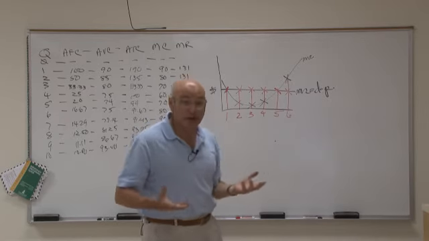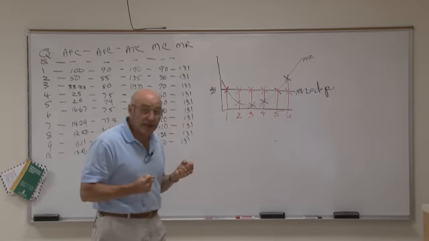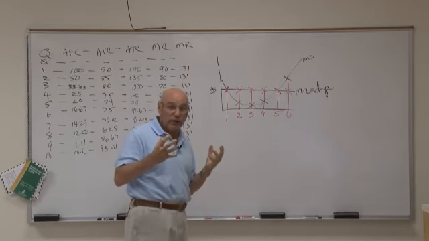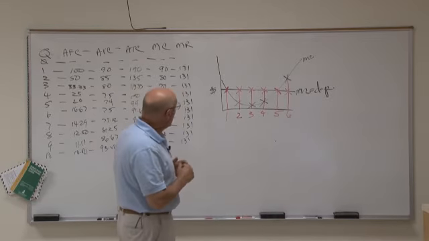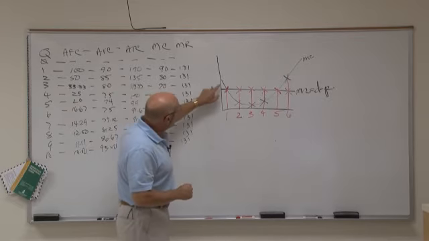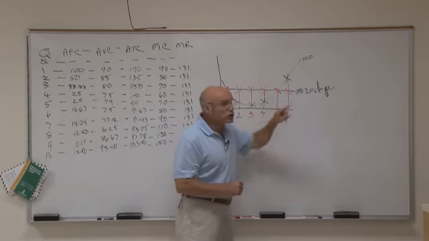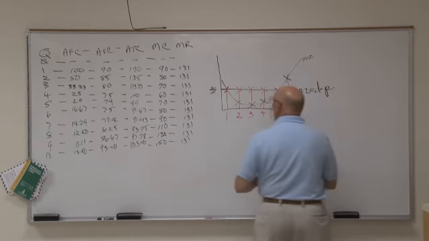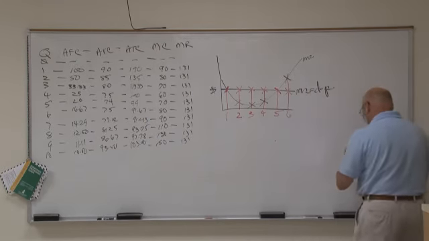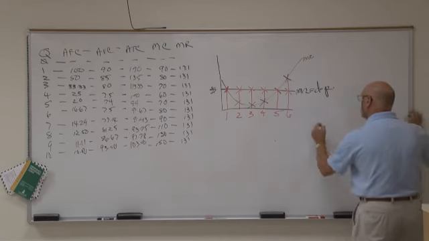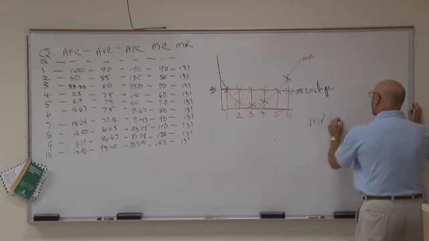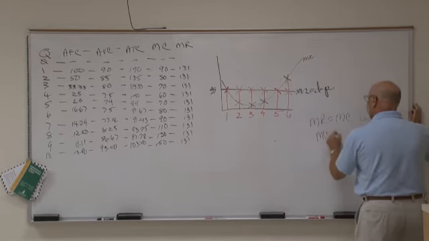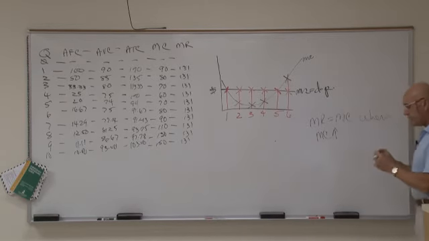As I add a variable resource to my fixed plant capacity, at some point, my costs will increase. So I have a U-shaped marginal cost curve. Well, we said earlier that we will produce at the point where marginal revenue is equal to marginal cost when marginal cost is increasing, and we want to see why that is.